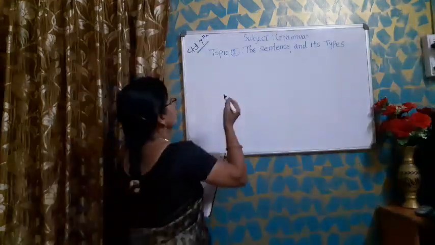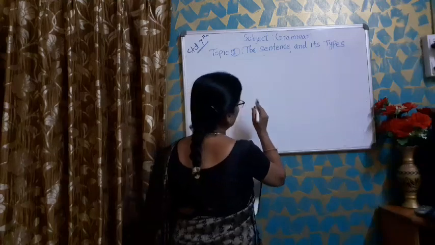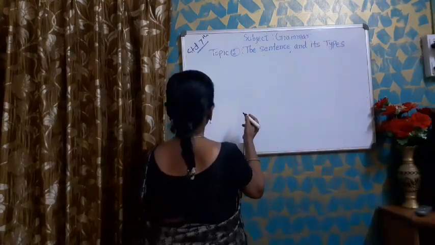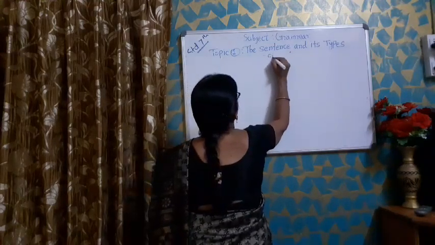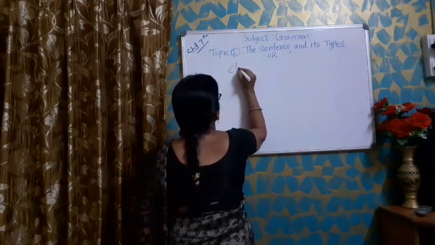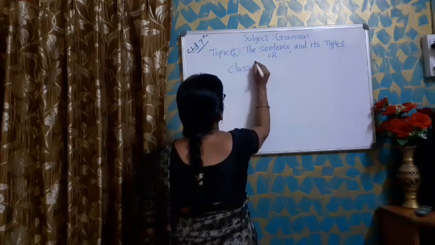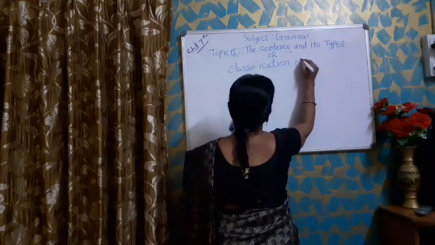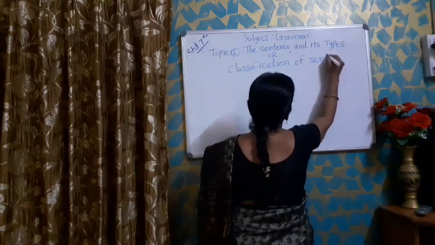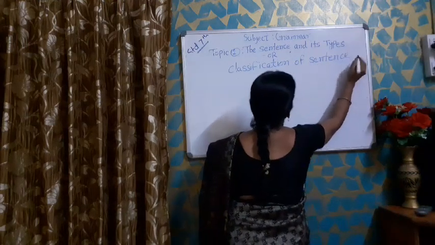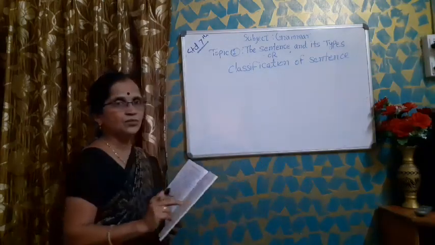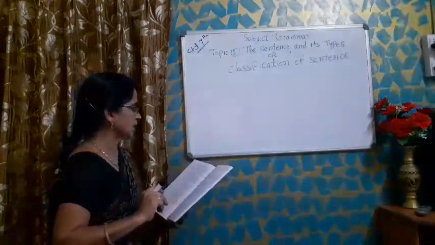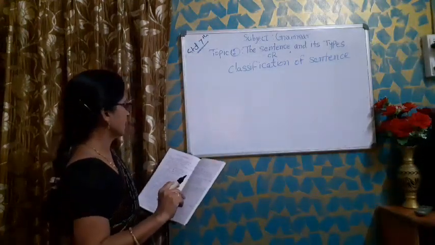Now we will start classification of sentence. Classification of sentence. Now, there are four main types of sentences. The first type of sentence is assertive sentence or declarative sentence.